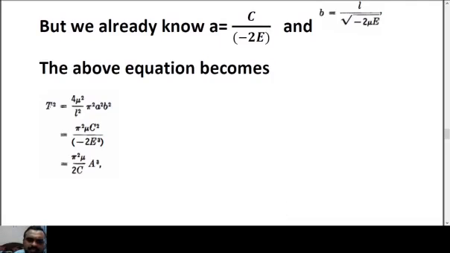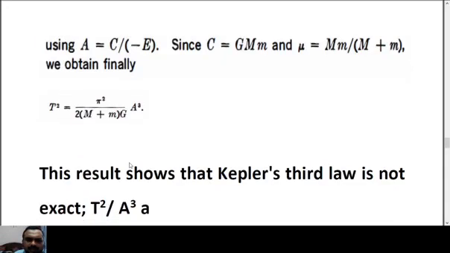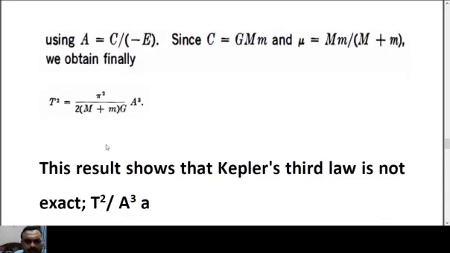The third law says the square of the time period of the planet is proportional to a cube, or we can say r cube. So accurately speaking, if you put the actual values, you will get this value only, because M plus m will come, and approximately speaking, you can compare this as a constant k.